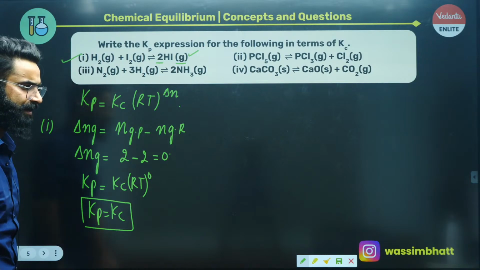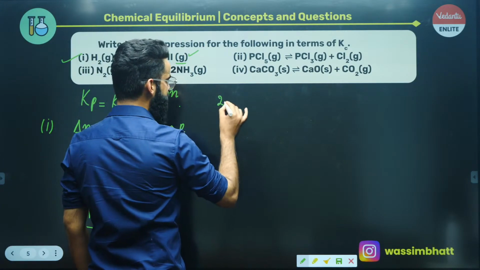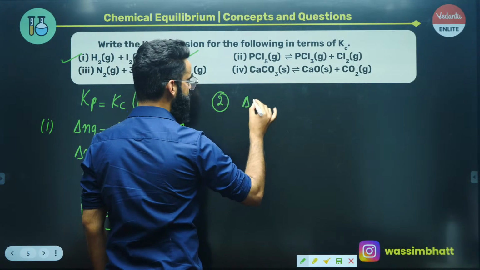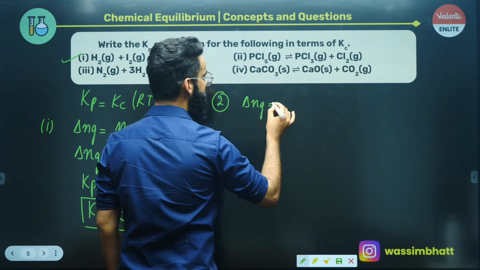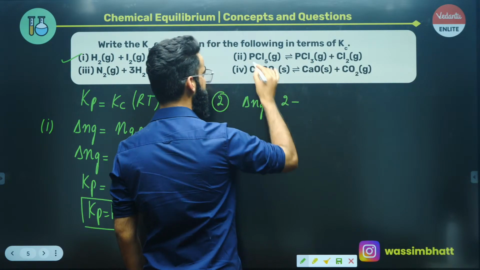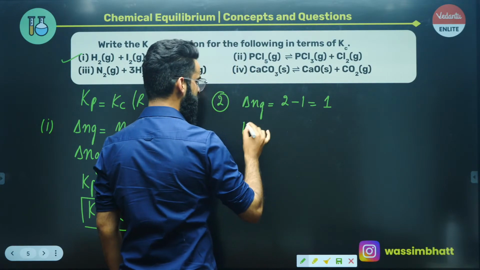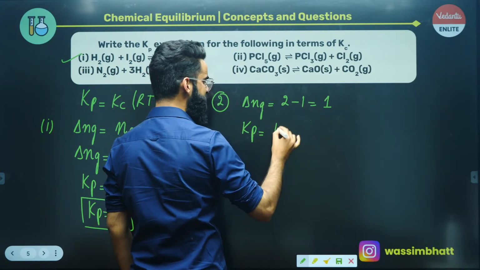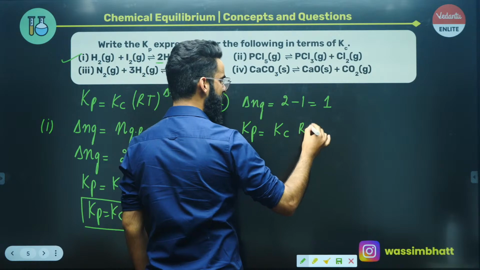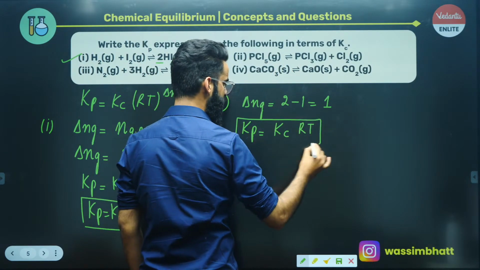So for the first reaction, your Kp is equal to Kc. If you look at the second reaction, let's calculate the delta Ng first of all. Delta Ng is the number of moles of gaseous products, which is 1 plus 1, 2, minus the number of moles of gaseous reactant, that's 1, so delta Ng is 1. So you can write Kp in terms of Kc like this. Kp is equal to Kc (RT) raised to delta Ng, that's 1. So this is the relation between Kp and Kc.